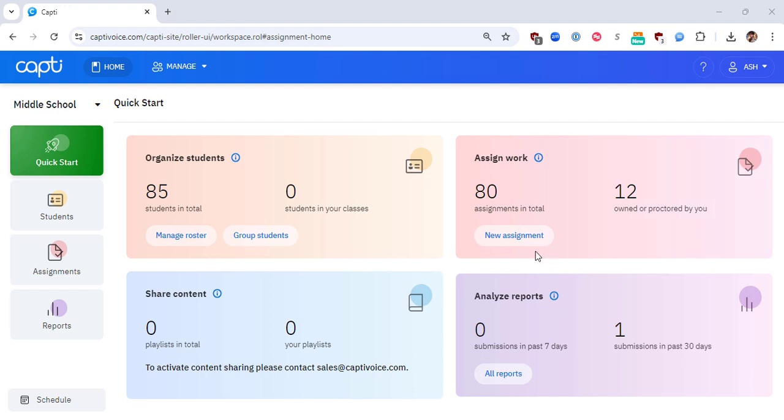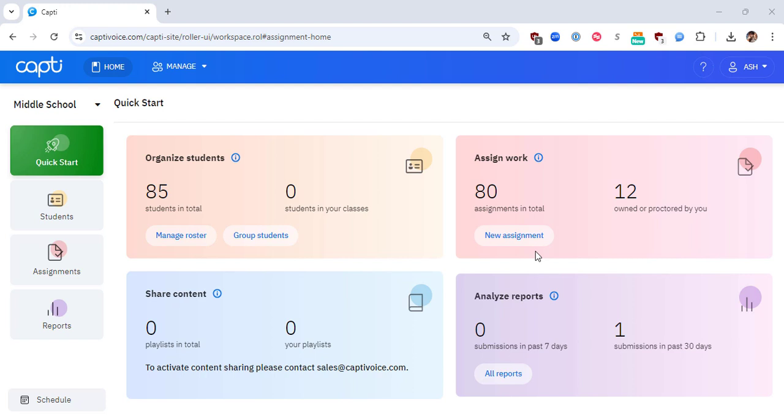Hello, and welcome to the Administering Capti ReadBasix tutorial. In this video, we'll be reviewing how easy it is to administer ReadBasix to your students and the options available to you when creating the assessment. We will begin on our home screen.